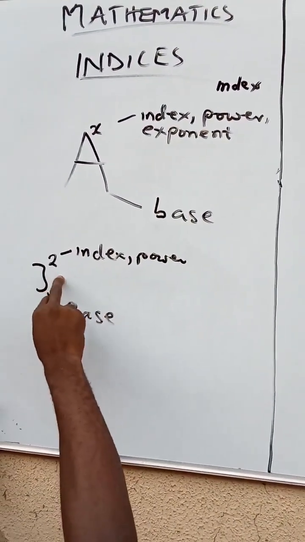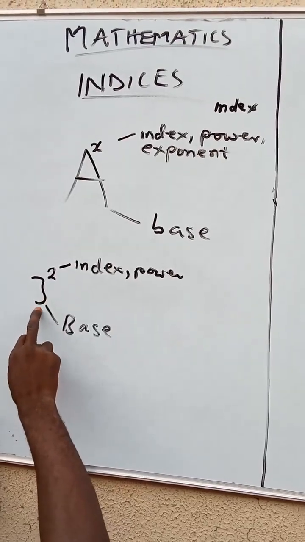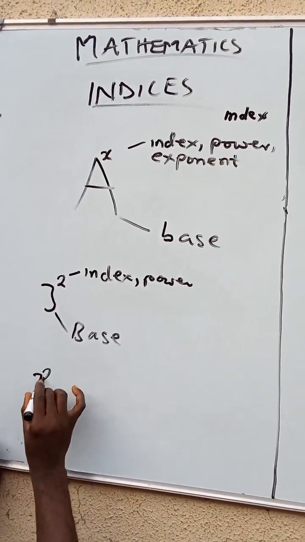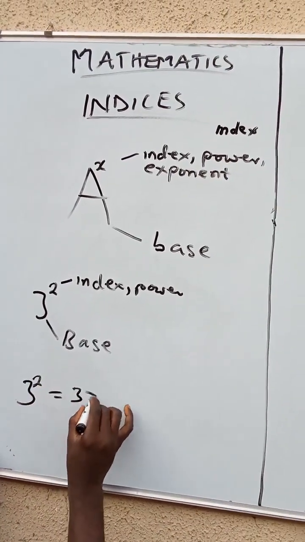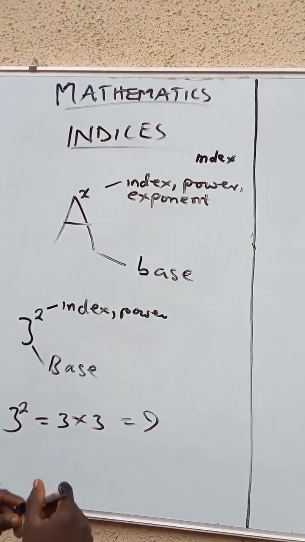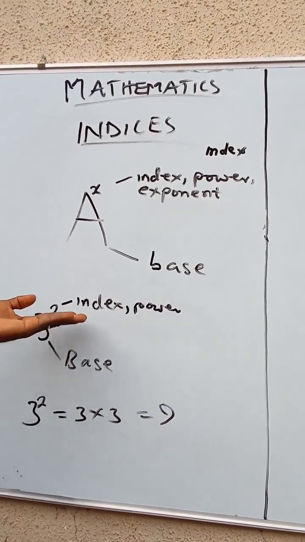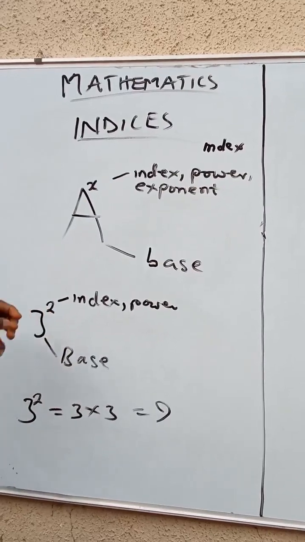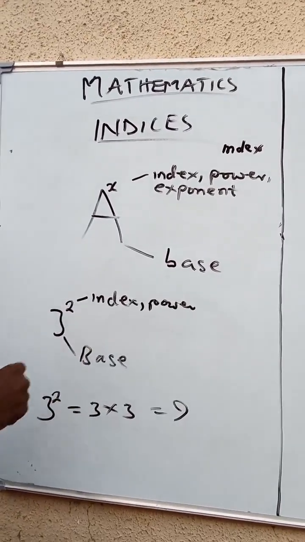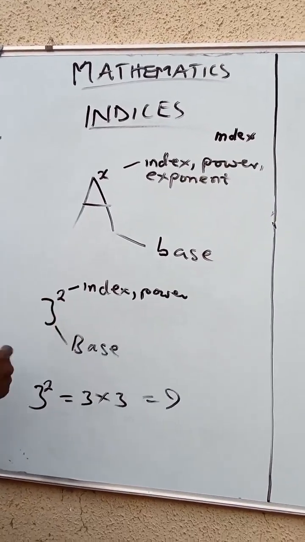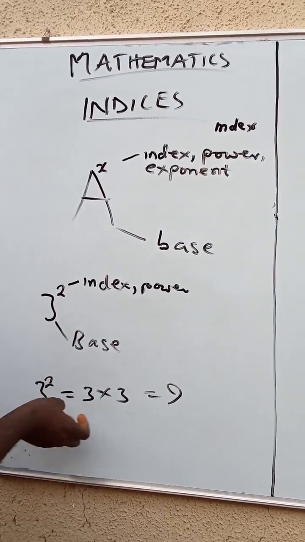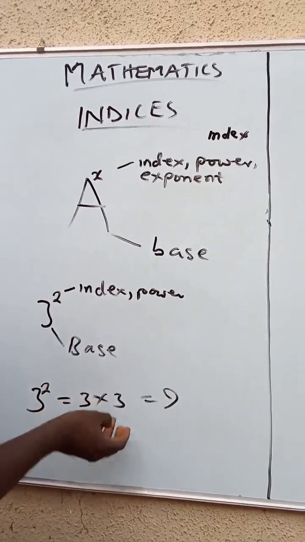The 2 here is telling us that 3 is being multiplied by itself 2 times. 3 raised to the power of 2 is the same thing as 3 times 3, which is equal to 9. So this is just the typical example. Index is telling us the number of times the base is multiplied by itself. The index is 2 and the base is 3, so this index tells us that this 3 is being multiplied by itself 2 times.